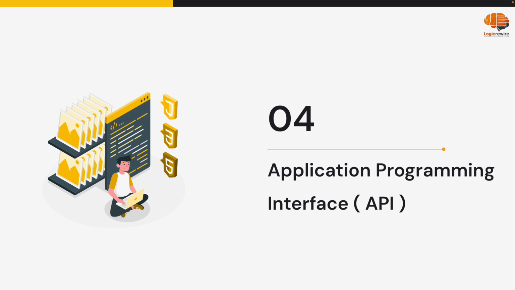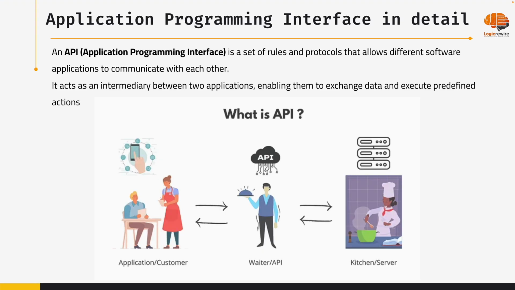So if anyone asks you what is API, you have to tell them it's an application programming interface. It helps to enable communication between two systems. What I have written is: application programming interface, a set of rules or protocols that allow different software applications to communicate with each other. Here this is the server, that is the kitchen or chef which is preparing food, and this is the customer or application, like your mobile app or your website. Either a mobile application, Android application, your website or your admin portal, anything which you are viewing, between that and the server it will be a bridge.